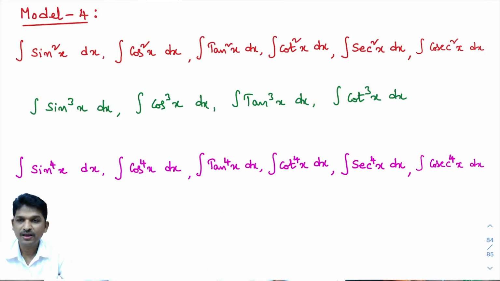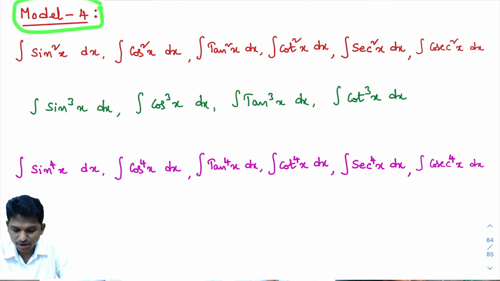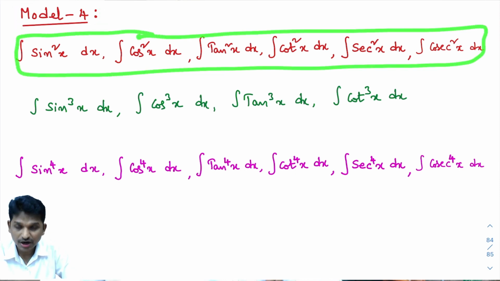So let's see what problems we are going to do in today's class. These are the problems from exercise number 7.3. Actually, many students are confused about how to do the problems from exercise number 7.3. You observe here, as I am doing all the problems model wise, till now we completed 3 models. This is the first class in model number 4. You observe here 6 problems are there. Observe all these things, what you identified.